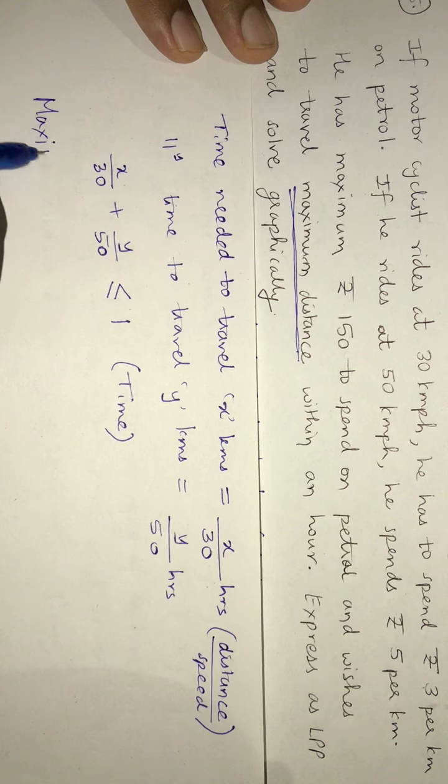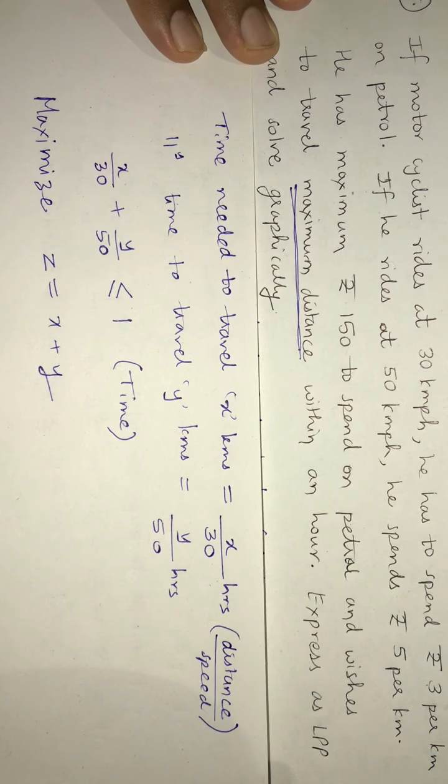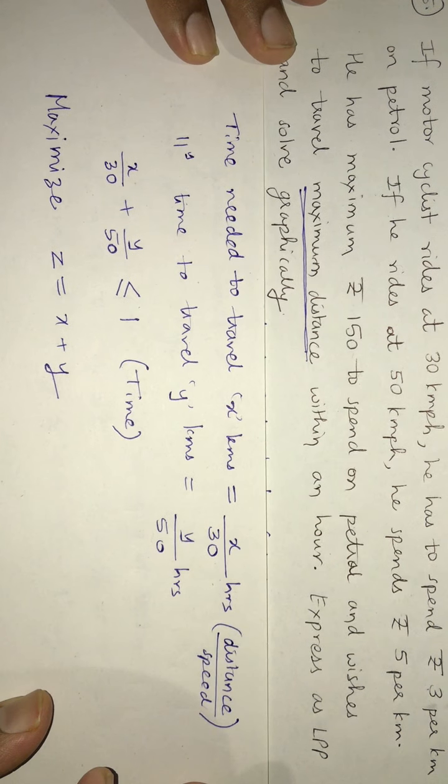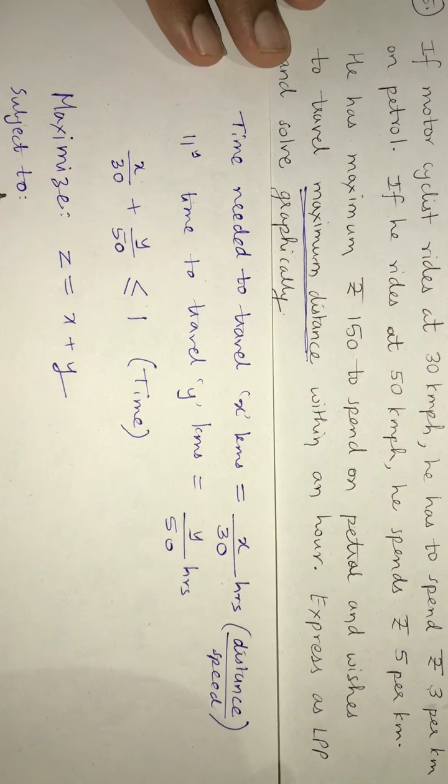The final problem looks like this. Maximize z equal to x plus y, where x is the kilometers traveled at the speed of 30 kilometers per hour, and y is the kilometers covered at the speed of 50 kilometers per hour, subject to the constraints. The first constraint is the money constraint: 3x plus 5y cannot exceed 150.